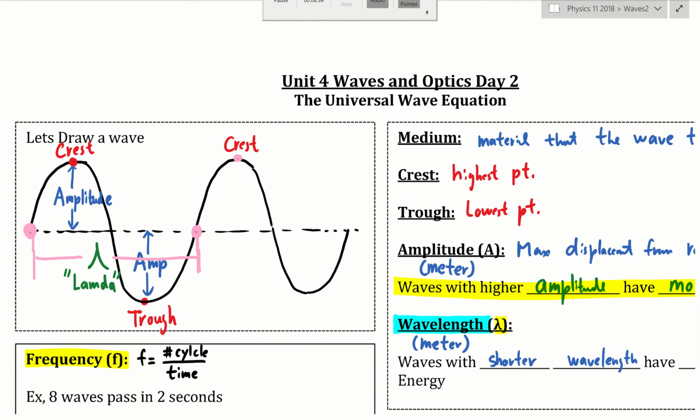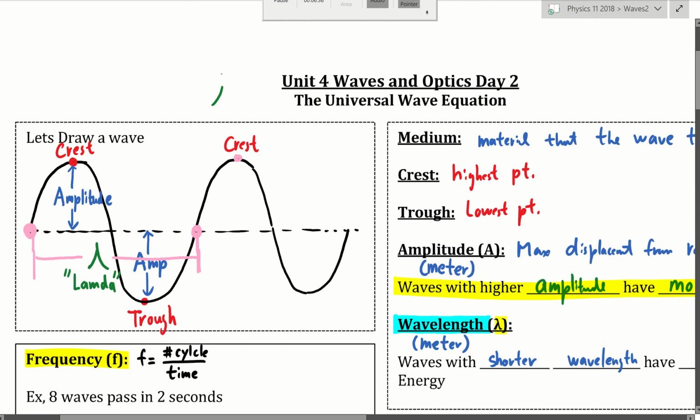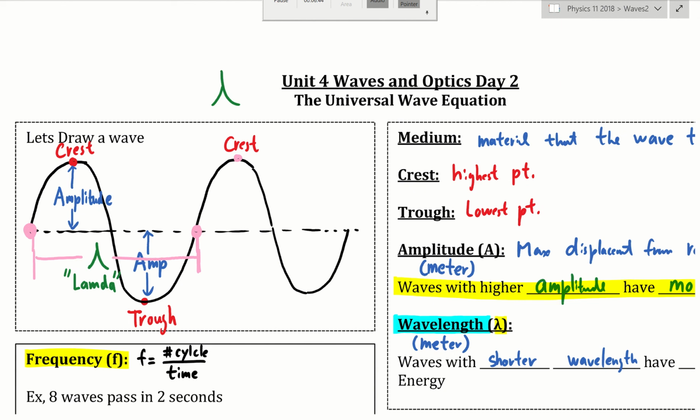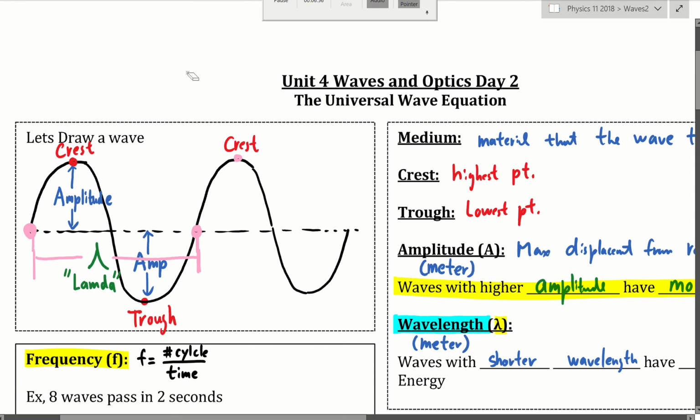If you know Chinese, this is actually a character. It looks exactly the same as the Chinese character for coming into a room. Like if we try to invite someone to come into a room, this is the character we will use. If you know Chinese, you know what I'm talking about. If you don't, you learn something new today. So how do you write it? Like this, and then like that. Okay, lambda.